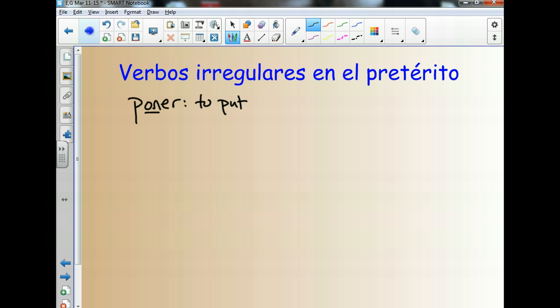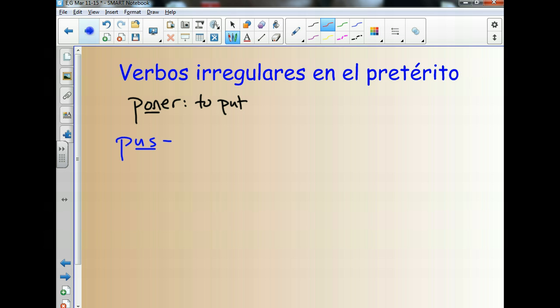So what happens with this verb? This verb also has an irregular root. But it's not only the O that changes, it's the N as well. This root is totally different. The root here is pus, right? It's got this US in here, and you can laugh because it's kind of a funny word, and then we get over it and we move on. But that's the root of the verb. You're not saying anything weird, especially when you say the yo form, which is going to look a little strange to you in a second.